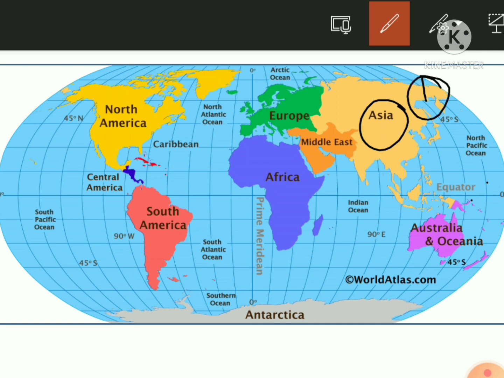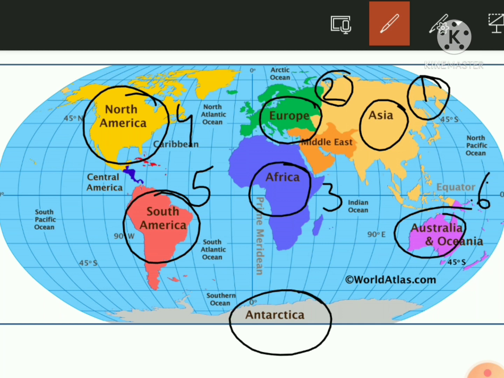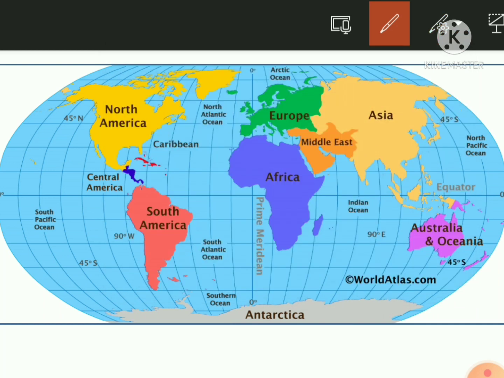First is Asia. Speak after me. First continent is Asia. Second is Europe. Third is Africa. Fourth is North America. Fifth is South America. Sixth is Australia. And the last one, seventh, is Antarctica. So, in total, we have seven continents. So, from these continents, in which continent do we live? We live in Asia.